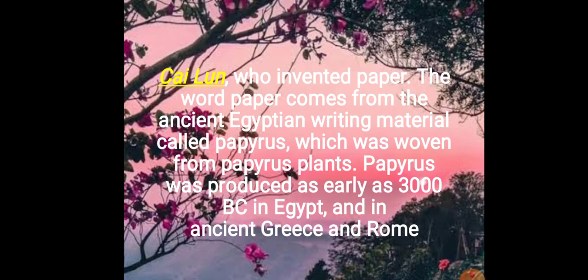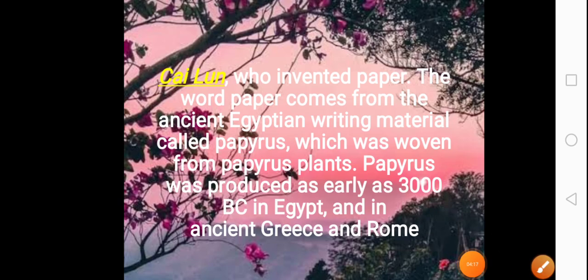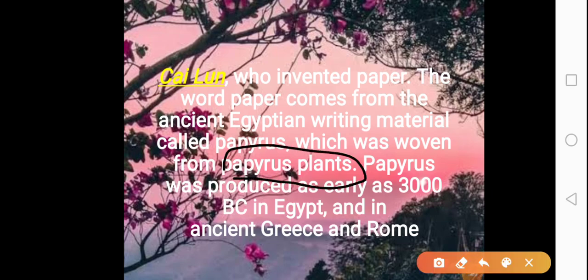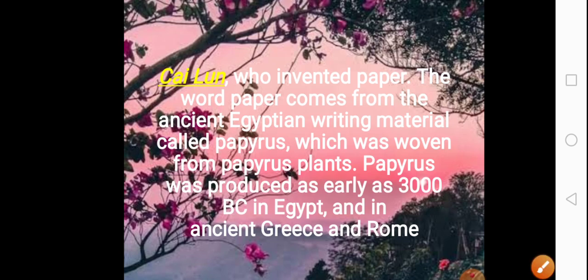Papyrus was produced as early as 3000 before Christ in Egypt and in ancient Greece and Rome. So the earliest paper was made from the papyrus plant. Here is the name of that plant that you are supposed to learn. This was the plant from which the early paper was made. And the person who made the paper was Sumerian.